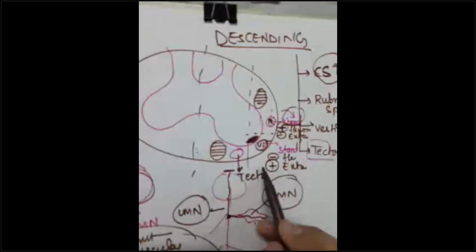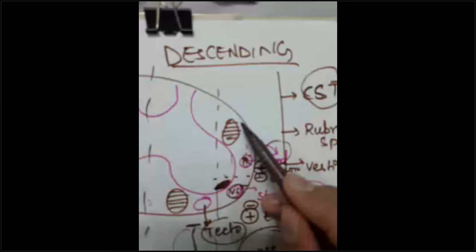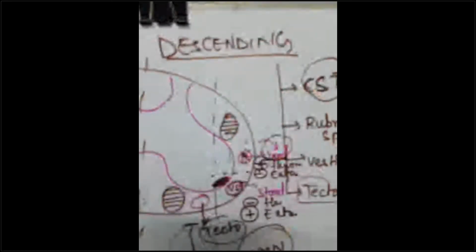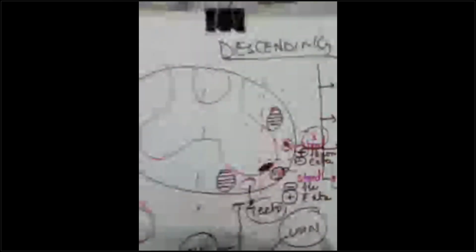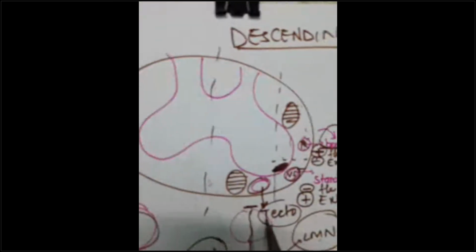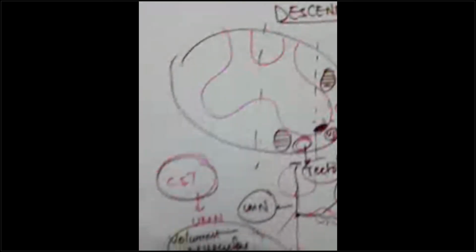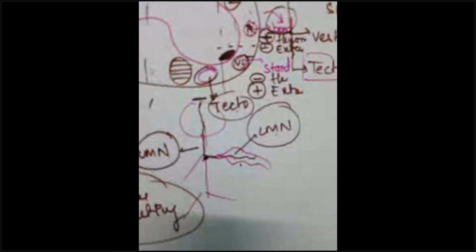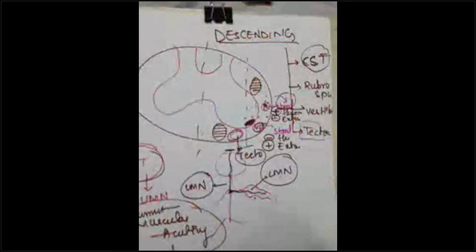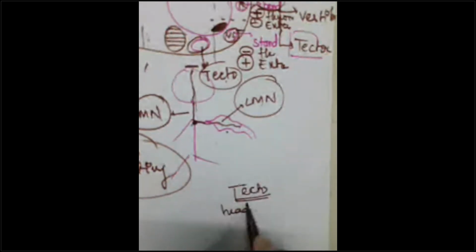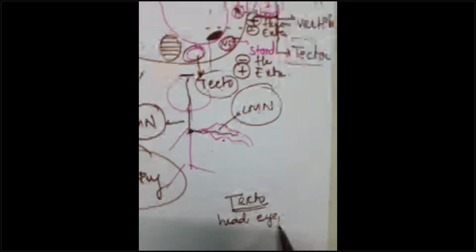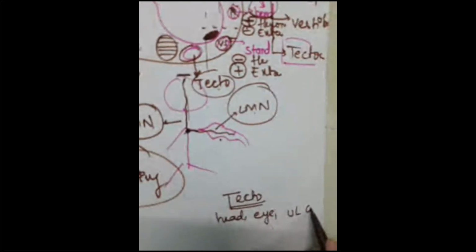Now we will be seeing the tectospinal. We have seen the function of the corticospinal, the rubrospinal and the vestibulospinal, guys. The functions of the latter two are opposite to each other. And now we are going to see the function of your tectospinal tract. What is the function of the tectospinal tract, guys? I'll write over here. It is helping in head and neck, eye, upper limb coordination.